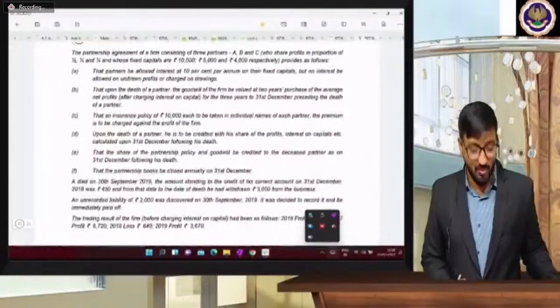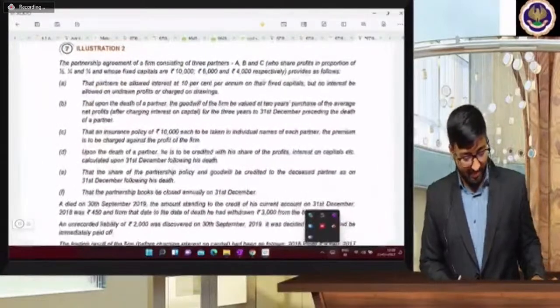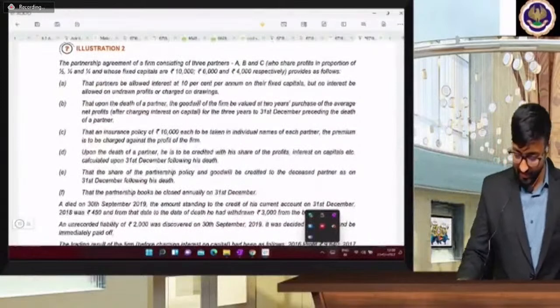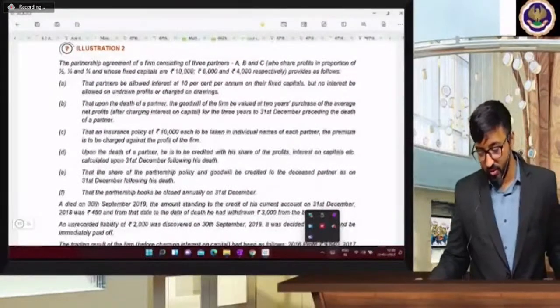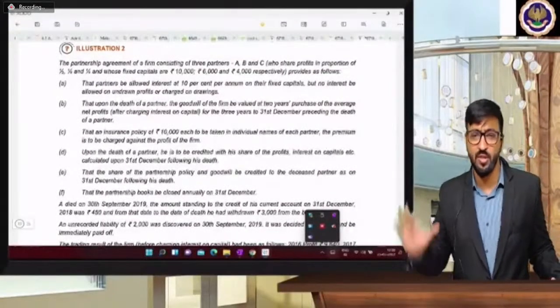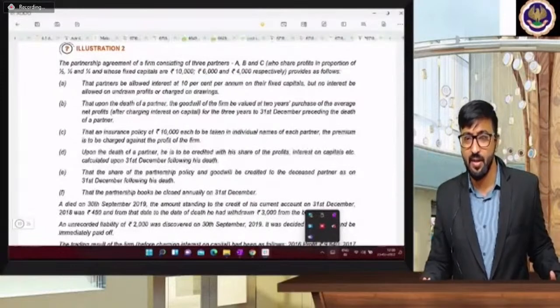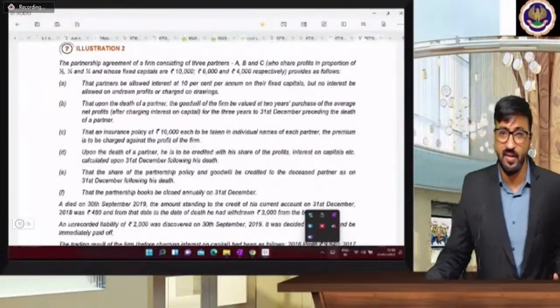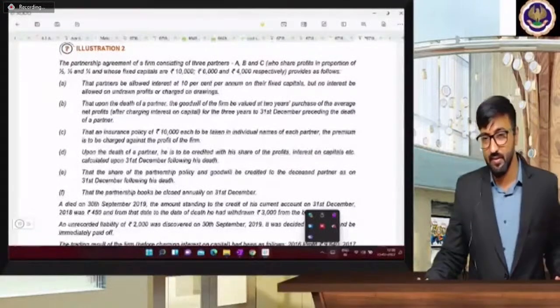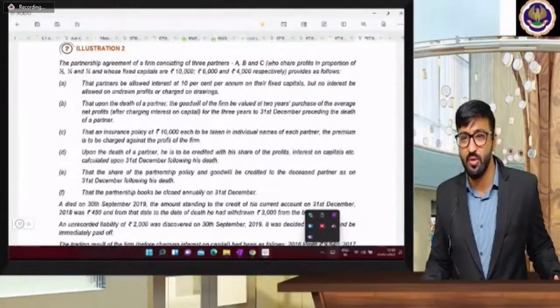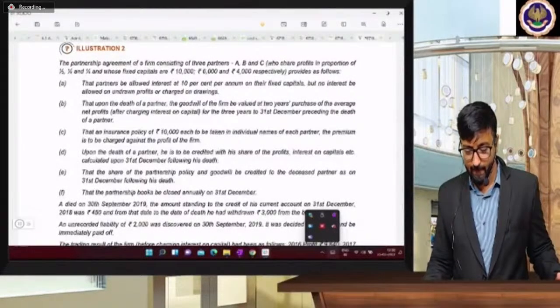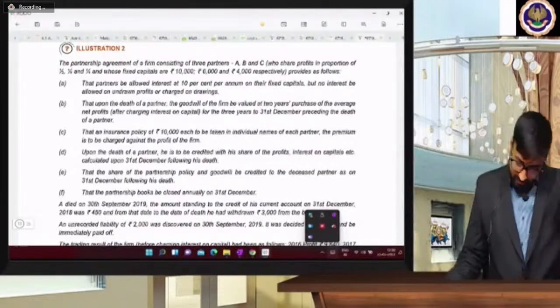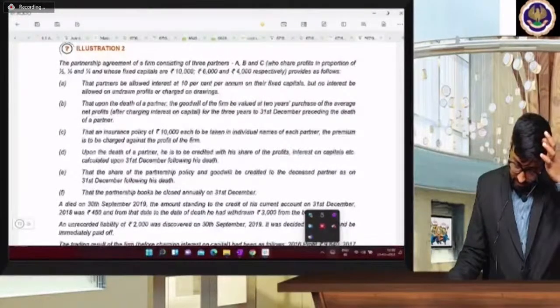Illustration number 2. Shiba Khan, very good. Should I ask you some questions? 5 questions for partnership. Yes, if you're ready, I will ask you 5 questions. Let's see who is answering very fast. Just entries and some basic questions.